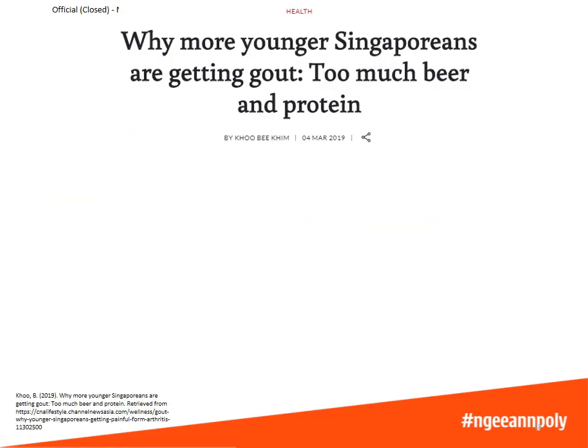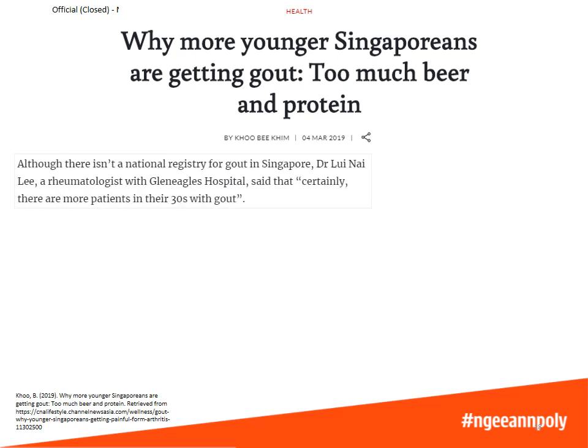Although gout is usually associated with middle age or older age, we do see more and more young people getting gout nowadays. In this article, the title is quite interesting. Why more younger Singaporeans are getting gout? Too much beer and protein. Of course, this title is designed to attract attention, but it may not necessarily be very true.